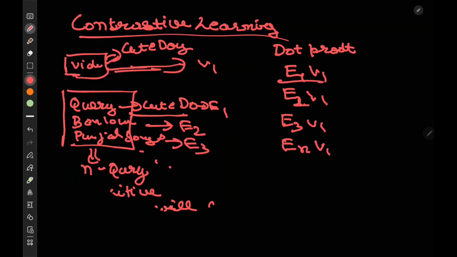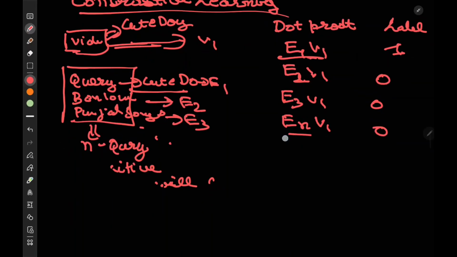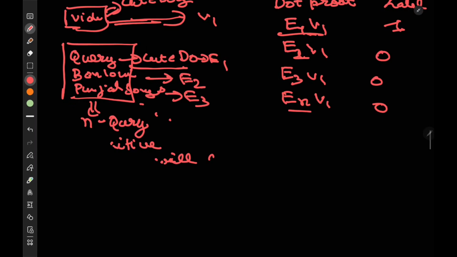For this particular sample, we know that the label would be 1, meaning the user clicked it. And for others, it will be 0. So eventually, we need such a loss function which helps us in the classification of 1 or 0, right? That is one thing. Now another question comes: what exactly loss function will we use?